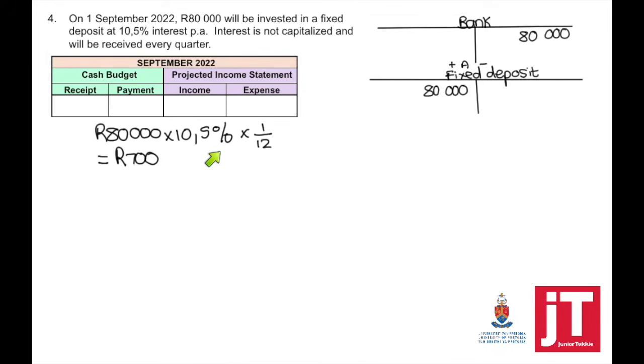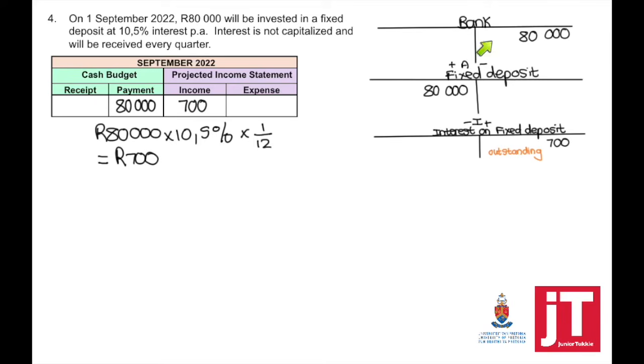80,000 times 10.5% times 1 divided by 12 will be our projected income from that investment. Interest will only be received every quarter. So we cannot say that we expect to receive interest in September. 80,000 will be the payment that we made to invest into the fixed deposit, and 700 will be our projected income for that month. We're only going to receive the money later on, every quarter.